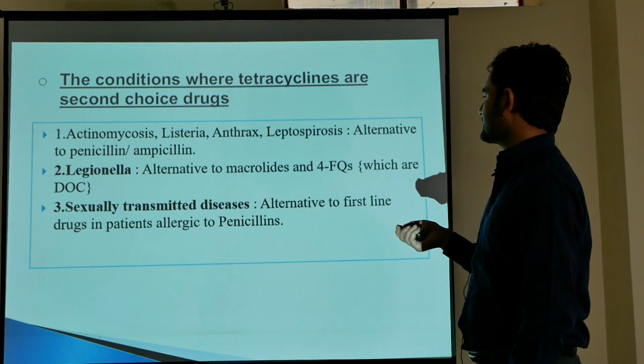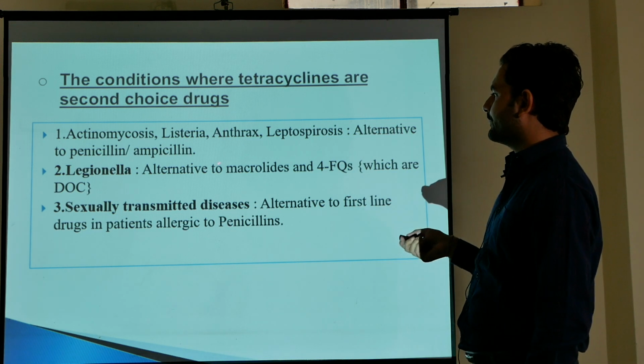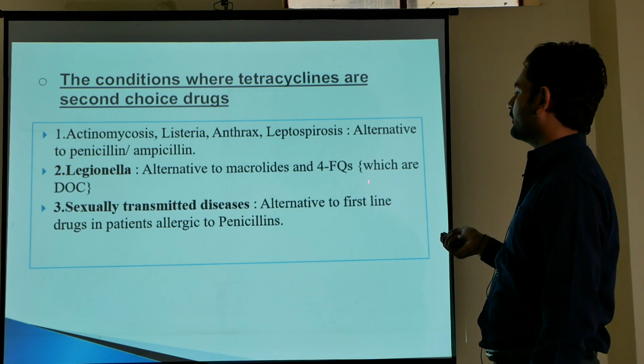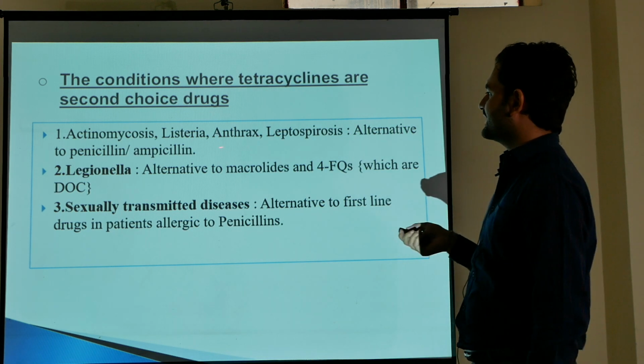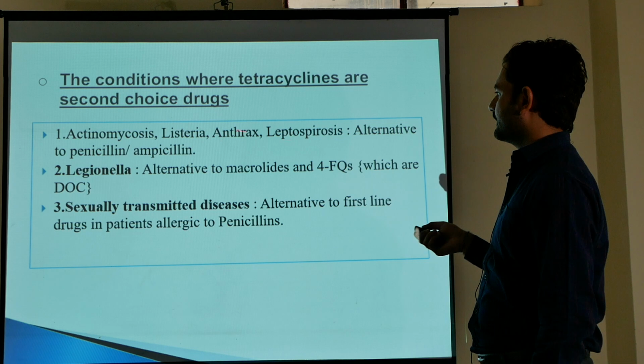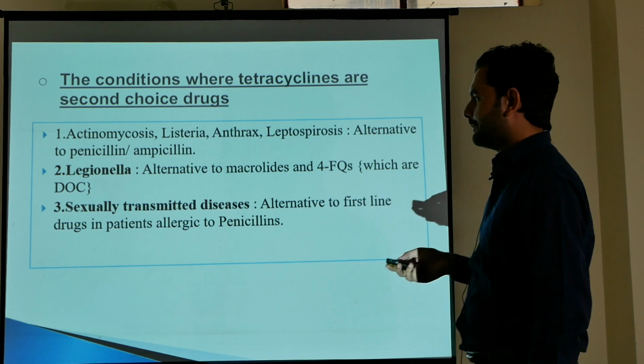In Legionella, we can use tetracyclines. They are an alternative to fluoroquinolones and macrolides, and fluoroquinolones are the drug of choice for Legionella. And we can also use them in conditions such as anthrax, actinomycosis, and listeria. They are an alternative to penicillin or ampicillin.